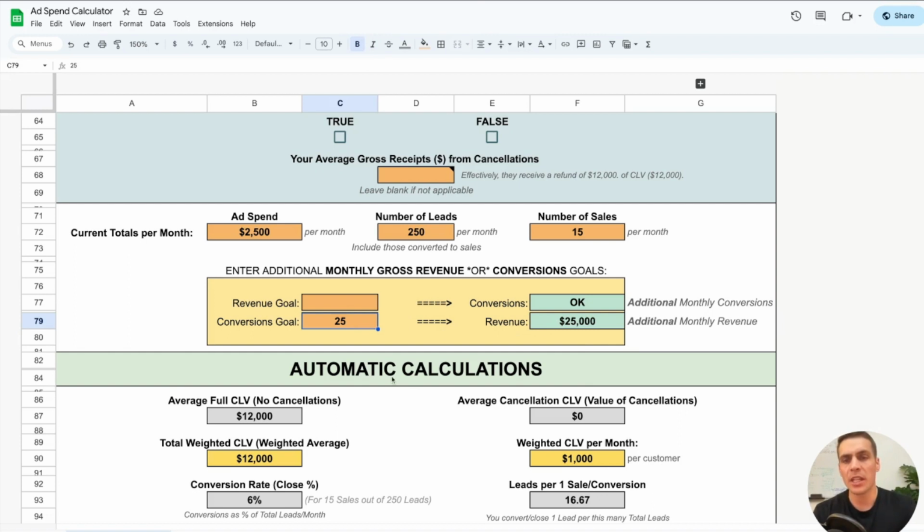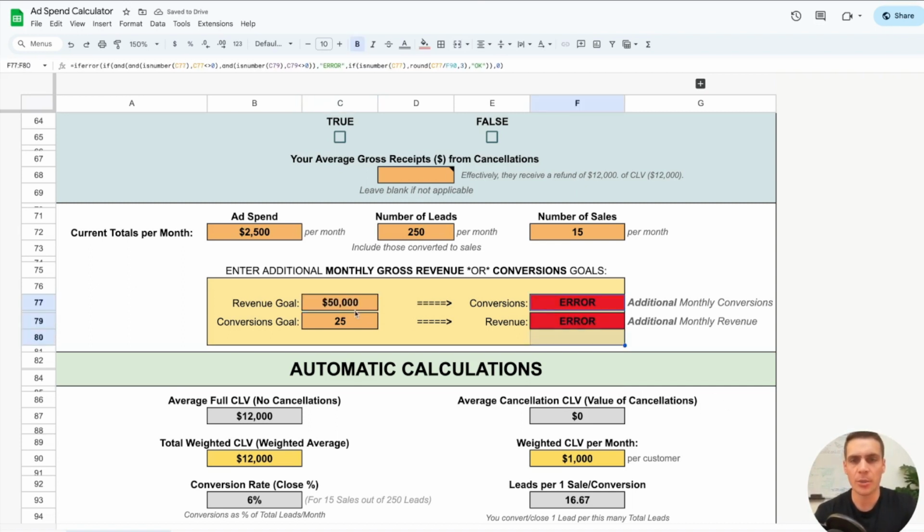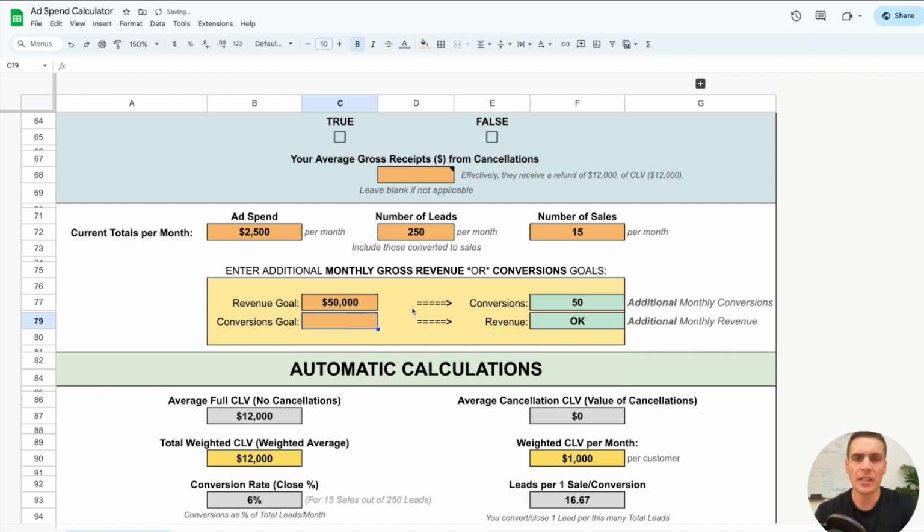Okay. But if you're more financially driven, then you can put a revenue goal here. Say, I want to increase my revenue by $50,000 every single month. And see, we get an error here because you're not supposed to put both of these. So we have to clear this cell out. And we can see how many conversions that converts to every single month. So if we want to add $50,000 every single month, then we need to get 50 conversions every single month.